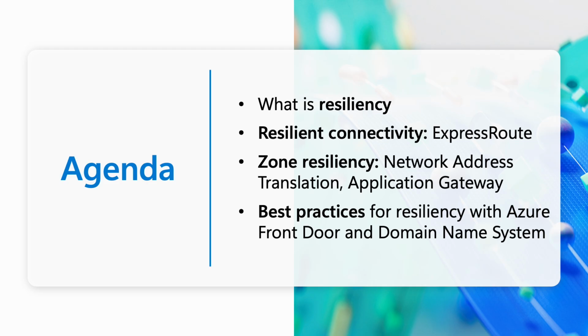Then, we'll explore how ExpressRoute delivers resilient connectivity, followed by a look at zone redundancy in NAT gateway and application gateway. We'll dive into best practices for Azure Front Door and DNS. And finally, we'll wrap up with a validation that helps you ensure your architecture is truly robust.